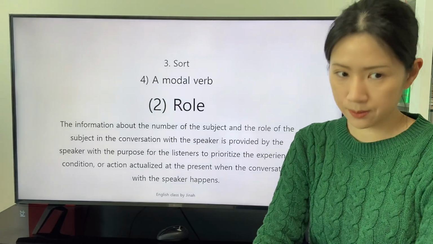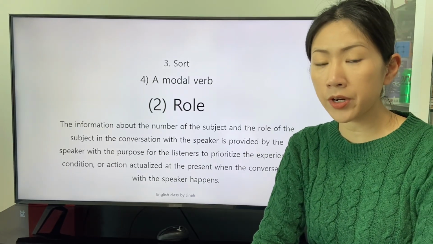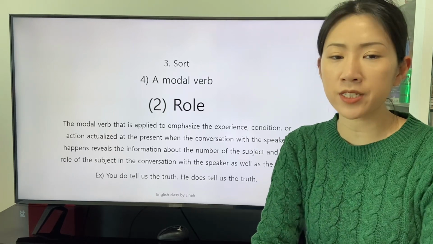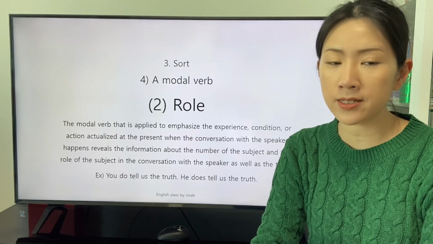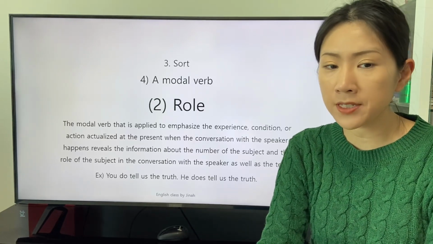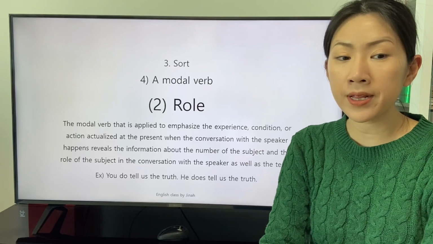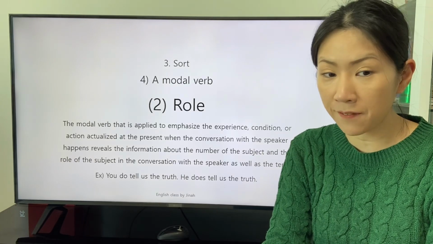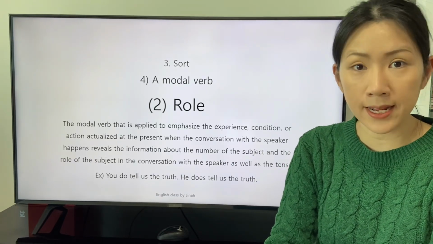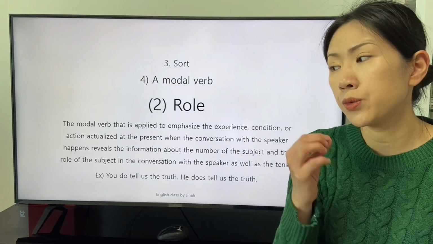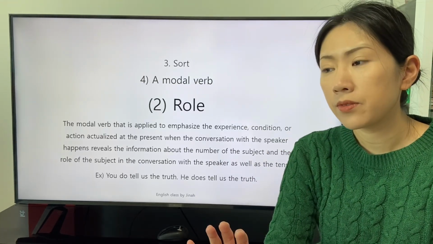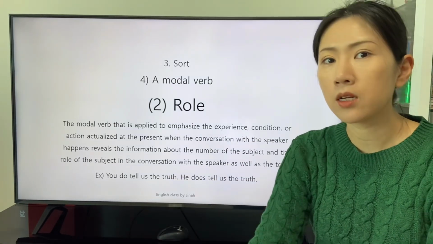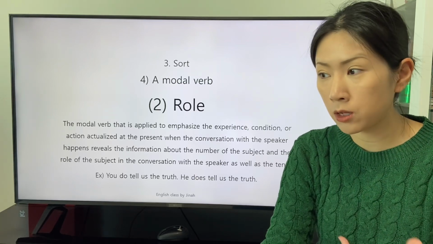the present. When the conversation with the speaker happens, the modal verb that is applied to emphasize the experience, condition, or action actualized at the present when the conversation with the speaker happens reveals the information about the number of the subject and the role of the subject in the conversation with the speaker, as well as the tense. The speaker who wants to convey a clause that a modal verb to emphasize the definition of the verb is applied reveals the information about the subject.